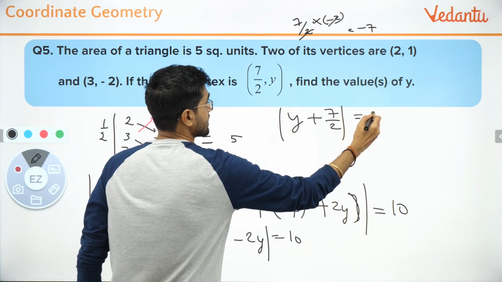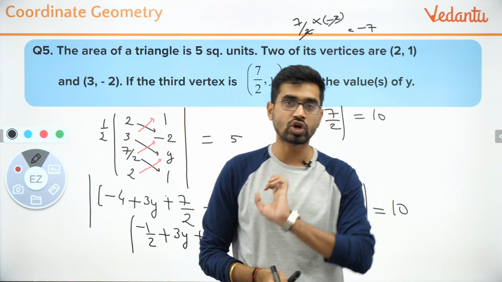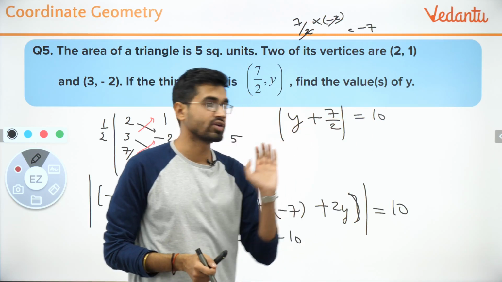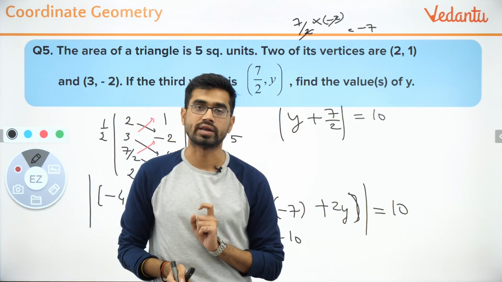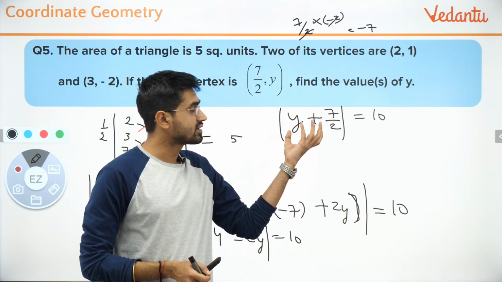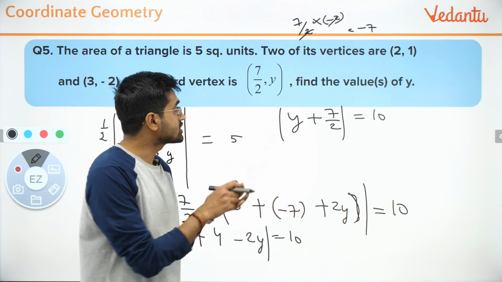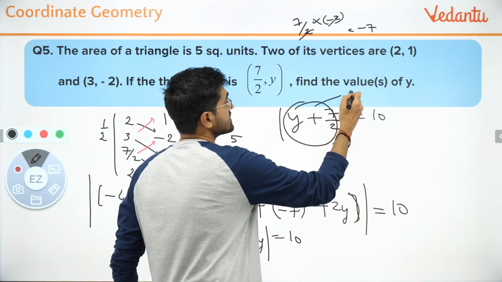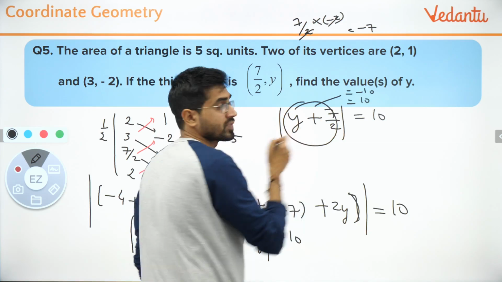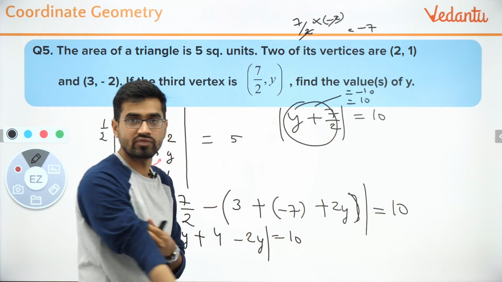Mod is 10. Now all of you calm down and listen to this. When you solve this directly, you will get an answer which is not correct, because you will miss one value. Which value? I do not know whether, when I solve this, I will get a negative value or a positive value. I can actually get this value as -10 or +10. In both cases, since it is a mod function, it will always give me a positive value.